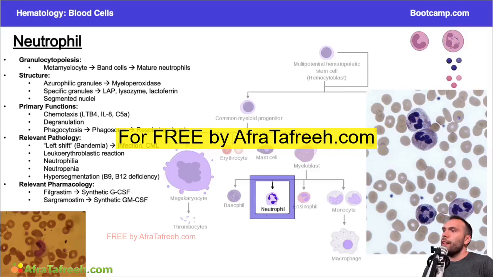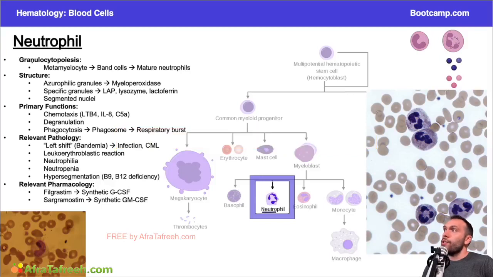All right, so moving on to the neutrophil. So starting off here, neutrophils are going to go through a long process in terms of their formation. Now, we're not going to go through every single step, but something to be familiar with. We have the metamyelocyte, which comes from the myelocyte, and eventually it goes on to form the band cell that will eventually turn into a mature neutrophil.